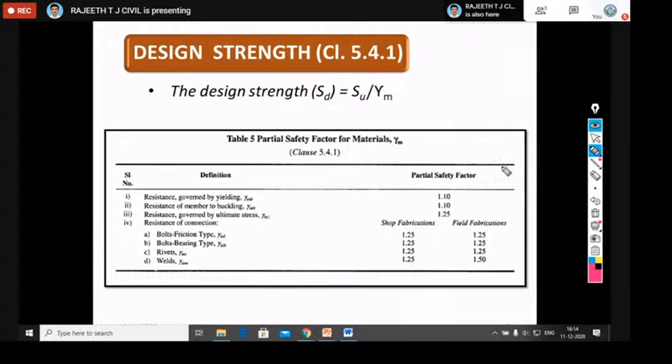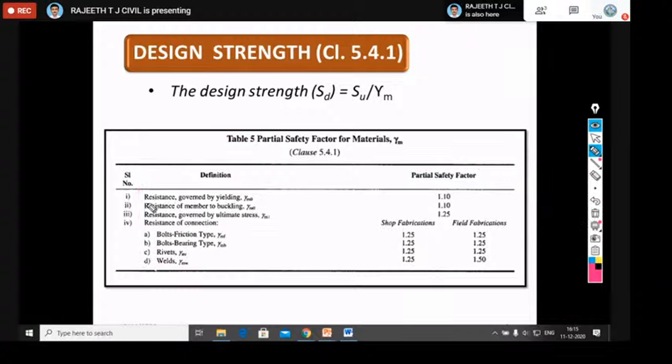In the code book, gamma m is separately given in table number 5. This is a very, very important table. You should remember all these values for all these criteria. Since we have used them in all the designs, many of you remember these values. They will give some of these values directly in the problem. Otherwise, you should assume according to the condition they give.